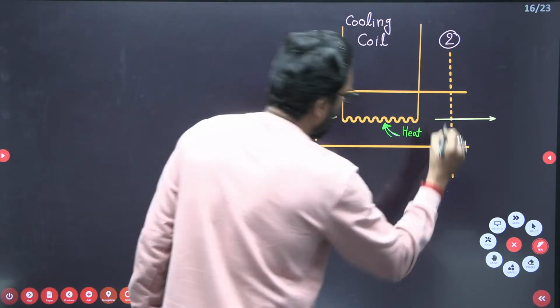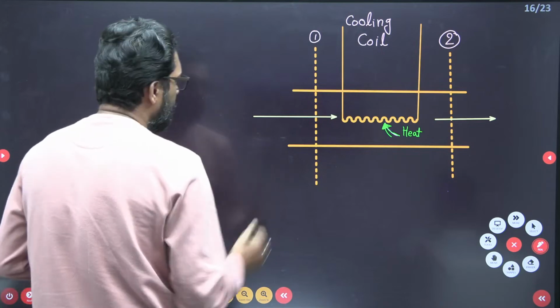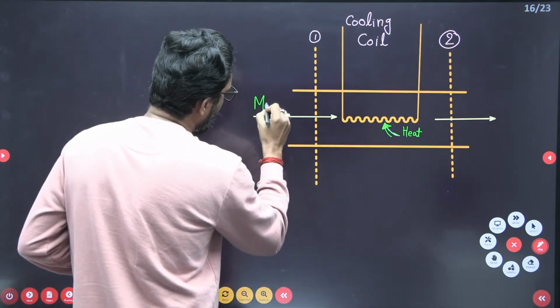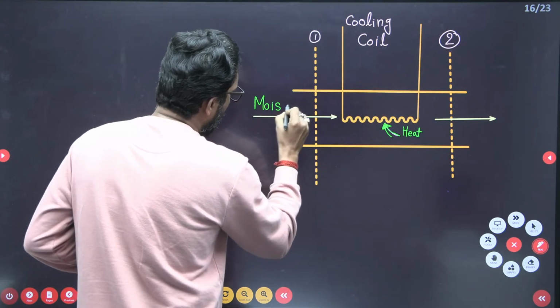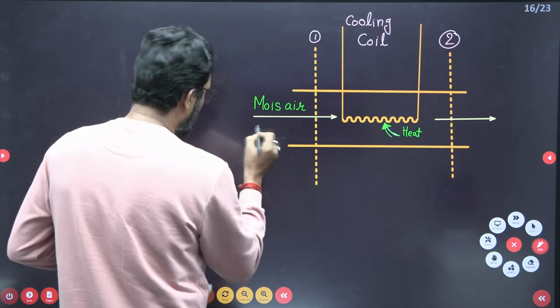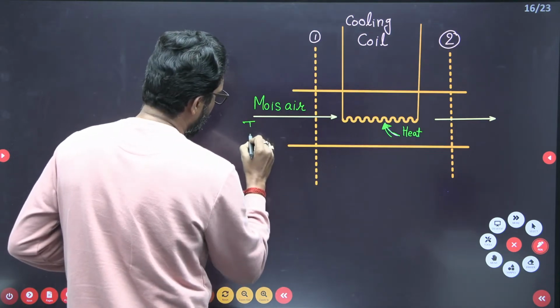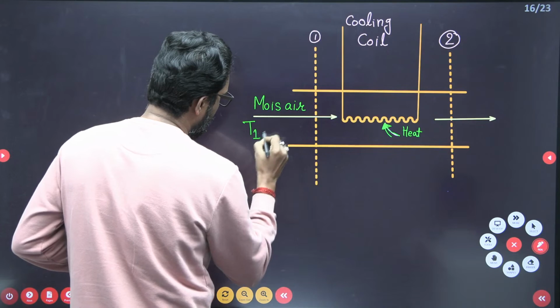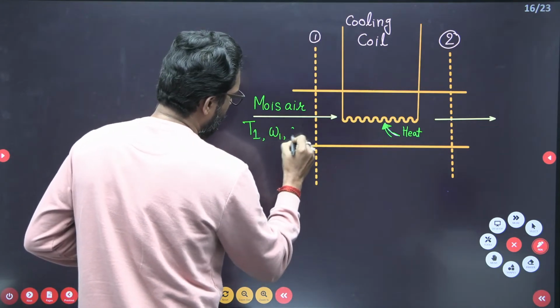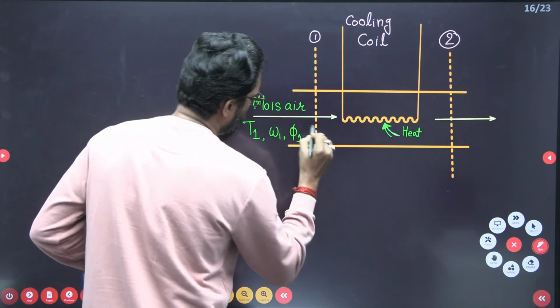Now at this point, this is state point 1. Here is moist air, and this moist air has properties. It is given the temperature T1 at inlet, specific humidity omega 1, and relative humidity phi 1. We have to define a property.